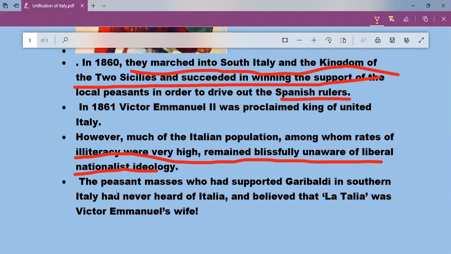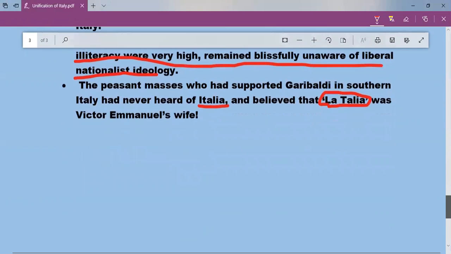They never heard the word Italy, because they were unaware of nationalism. Italy was divided into many parts, so they did not have a concept of Italy, and they never heard of Italia. Italia means Italy. When they heard the term Italia, they believed it was La Talia, the wife of Victor Emmanuel. They thought in that way, maybe they are talking about the wife of Victor Emmanuel.